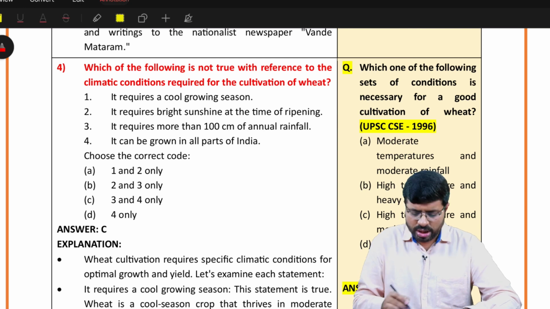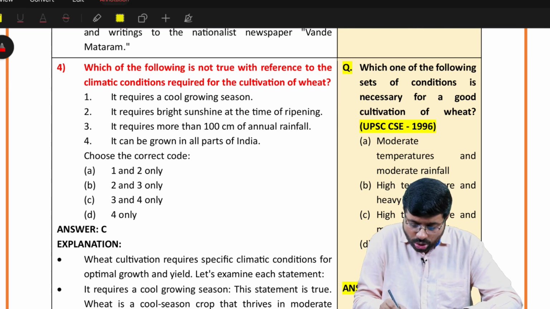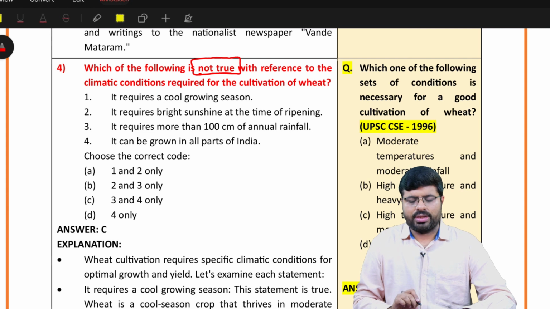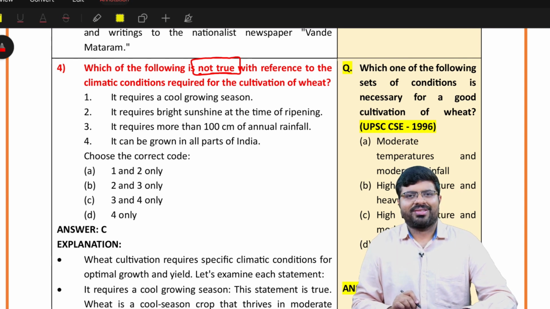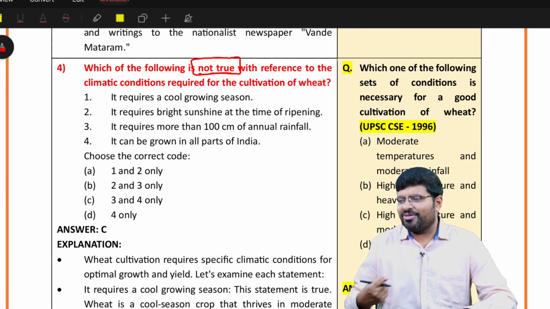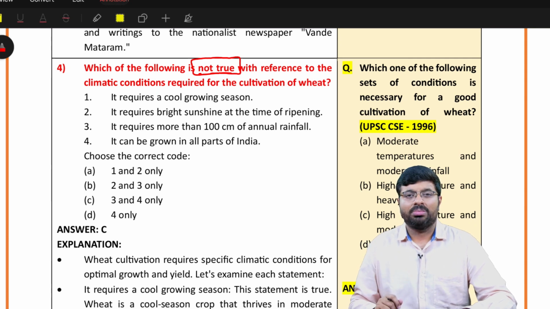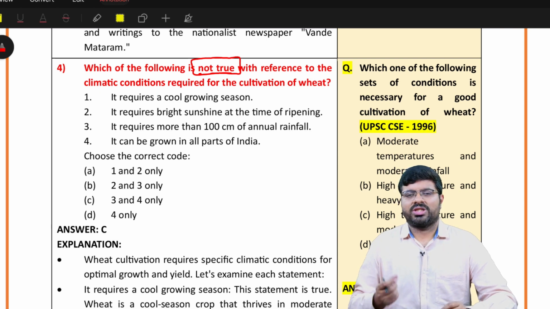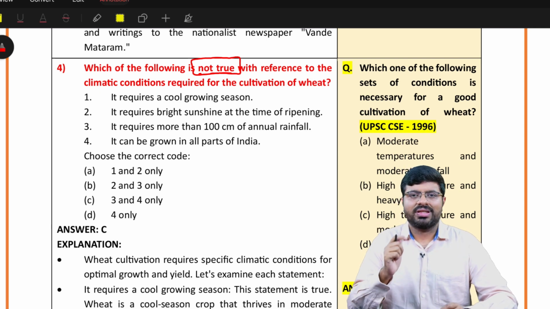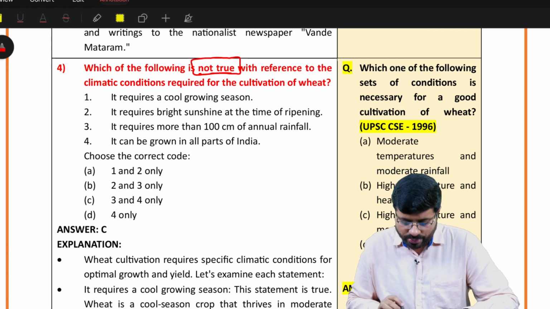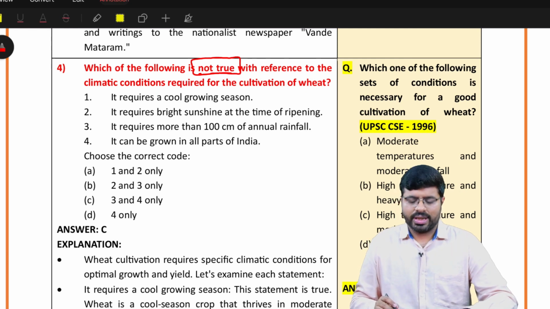Now you see this question, which of the following is not true is what we are asking here. Some aspirants, with more energy during the exam, ignore such things, which will cost you very significantly. Easy questions which are under our control, we should never lose such marks. So not true, don't make such mistakes.